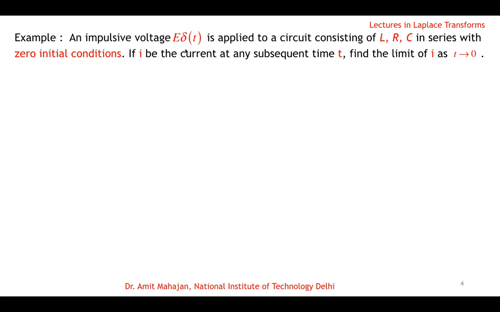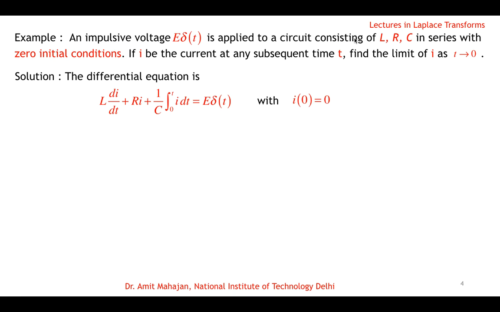Because there is an impulse generated at time 0, and the initial current is 0, even then for a very short time a current will be generated. So let us see this. We know that for the LRC circuit in series, the differential equation which it satisfies is L di by dt plus Ri plus 1 by C integral 0 to t of i dt is equal to the voltage E delta t, and given the initial condition that the current initially is 0.